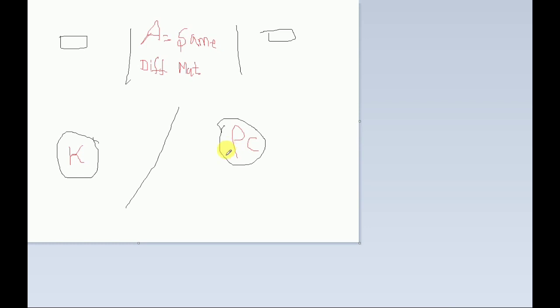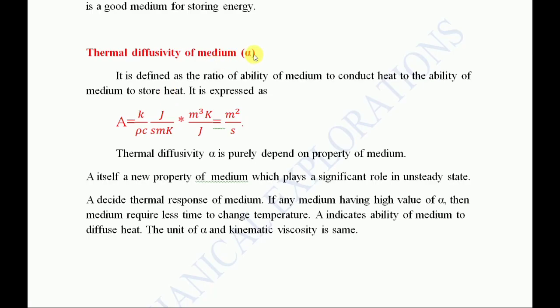And thermal diffusivity is nowhere related to shape or size. Please take this point: shape or size is not a concern. And here thermal diffusivity is defined by alpha. You can see this gives information about which body gets heated rapidly first. It also has a strong significance in unsteady state, because here the temperature is changing with time.